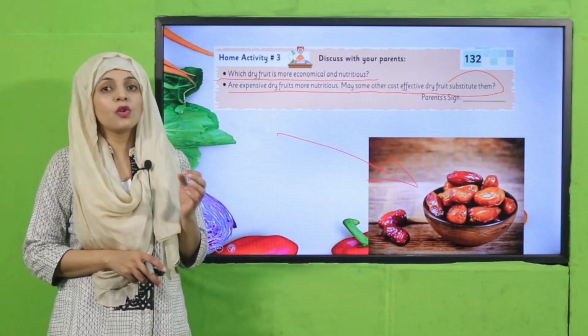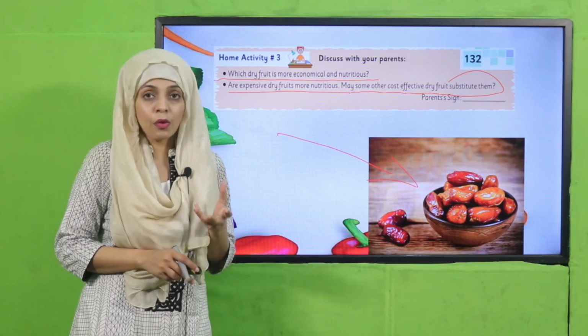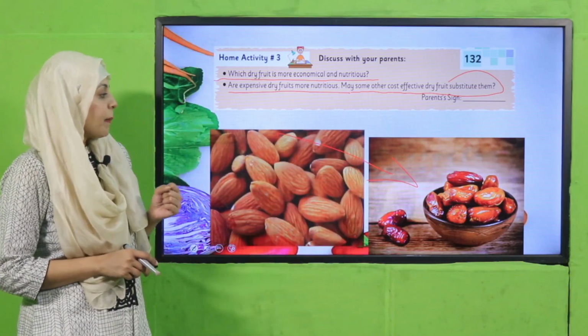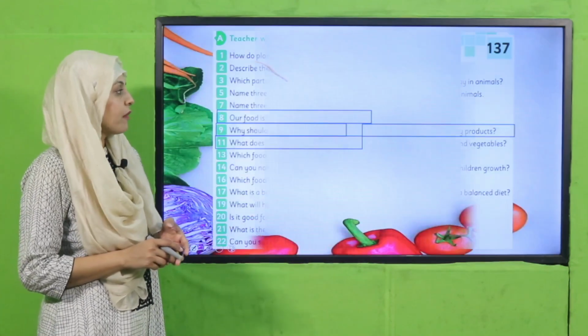They are healthy, but you can also alternate them with inexpensive ones like dates and dry apricots. Okay, my dear students, almonds are also very good for our health. So my dear students, now is the time for evaluation.